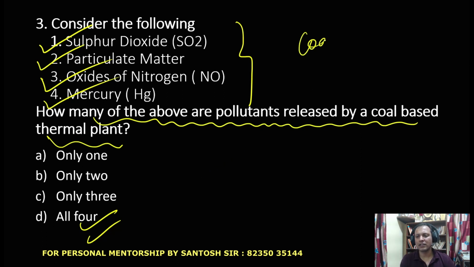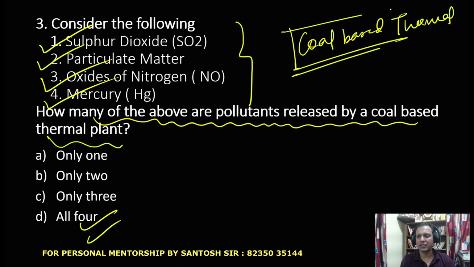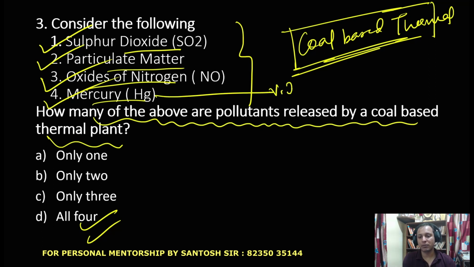Guys, coal-based thermal power plants are very much polluting and dangerous for the environment, because they release various kinds of pollutants like sulfur dioxide, nitrogen oxide, mercury, and particulate matter. This mercury is very important. Many people might not know mercury is also released by these thermal power plants.